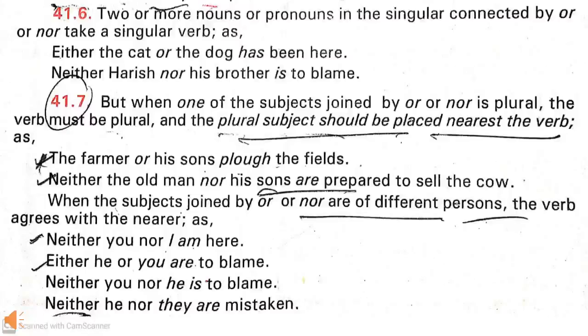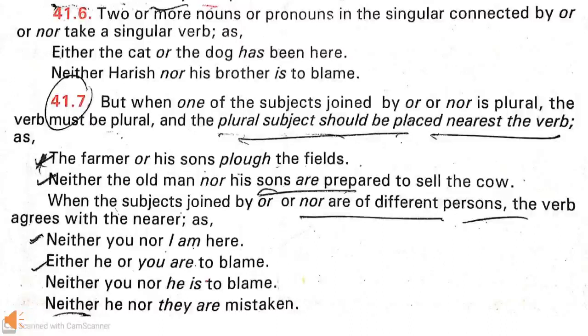Now next rule, when two or more singular nouns or pronouns are joined by or, nor, then a singular verb is used. For example, either the cat or the dog has been here. In this sentence, cat and dog, these are singular nouns, so the verb has is also singular.